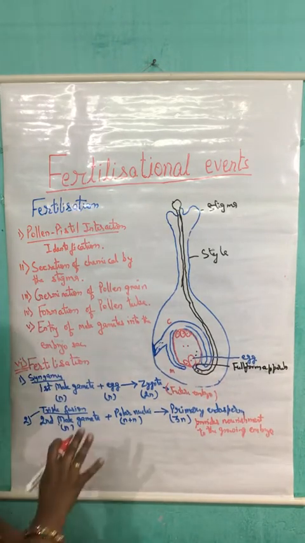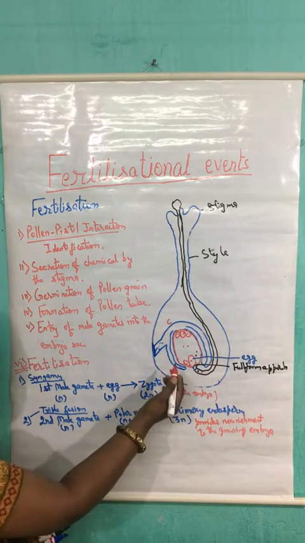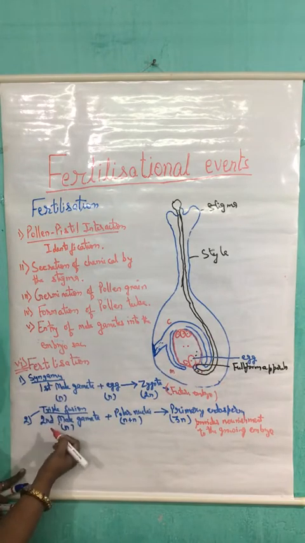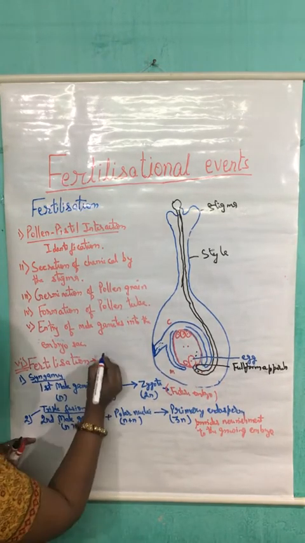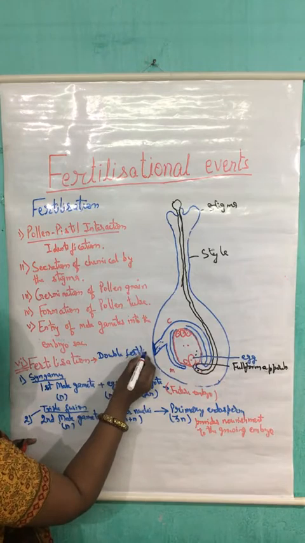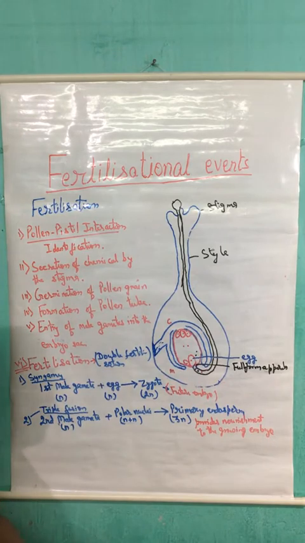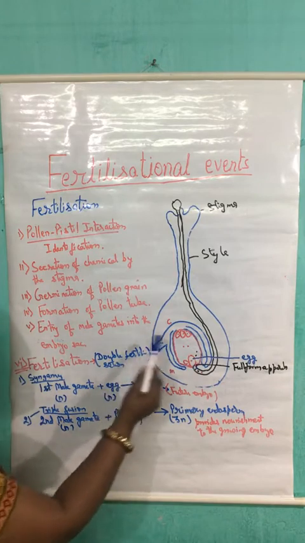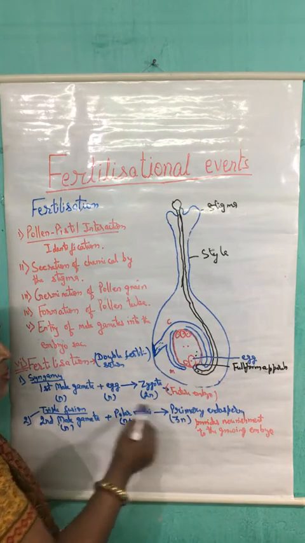So here we have seen how fertilization takes place in case of plants. Here the whole process or the event of fertilization completes in two steps, the syngamy and triple fusion. Hence, in case of plants, the fertilization is also known as double fertilization. So these are the events which take place during the fertilization event. Now, as a result of the fertilization event, the formation of zygote and the primary endosperm takes place.